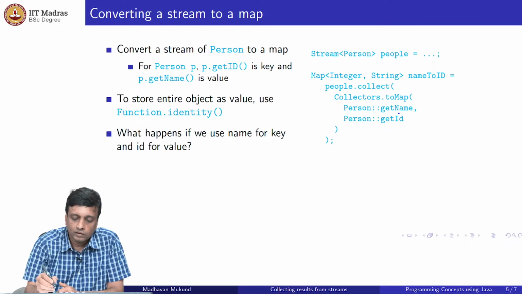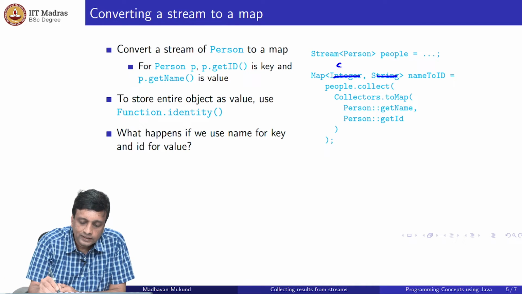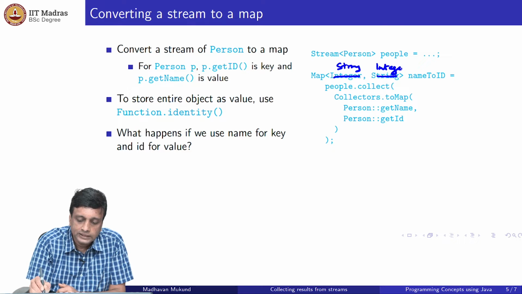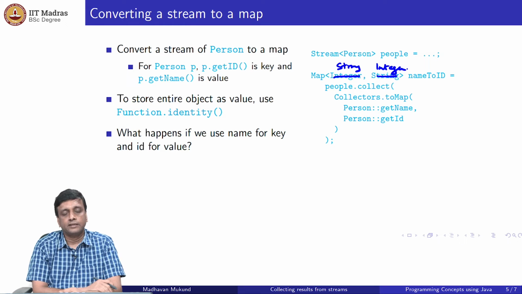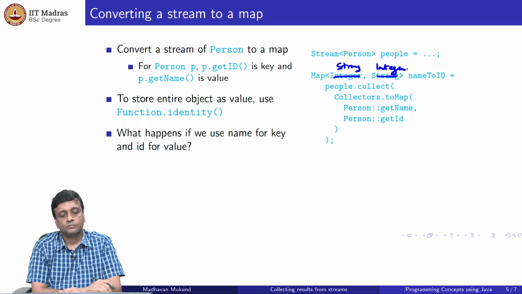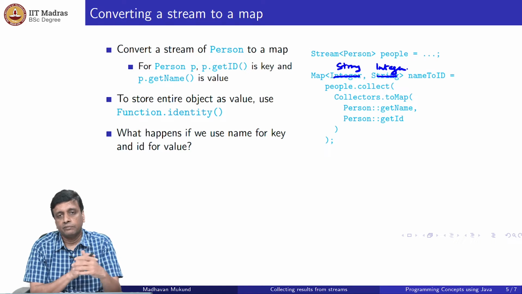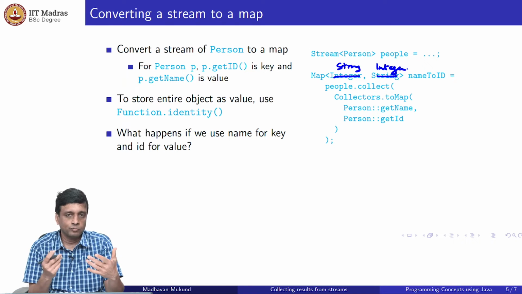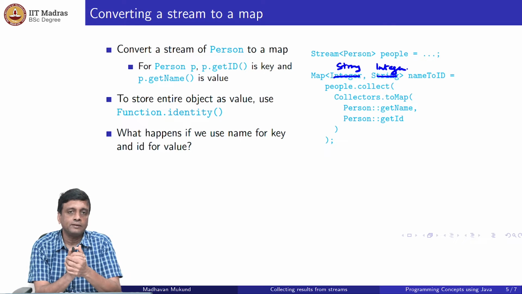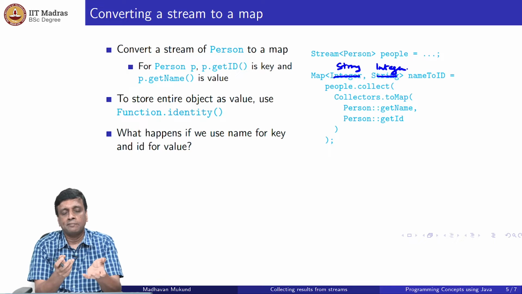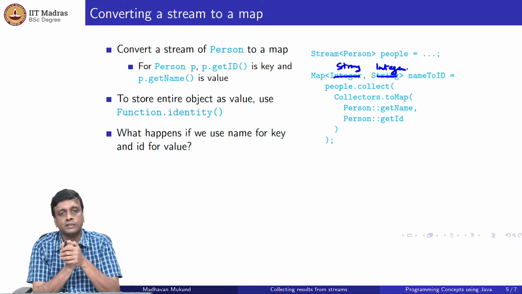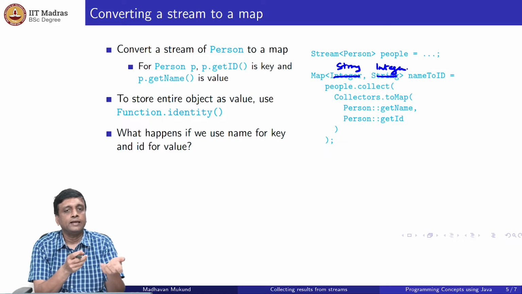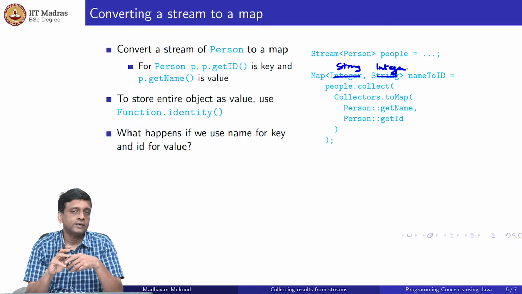So now let me correct this. What if we invert this? What if we had a map which takes the name as the key and the ID as the value? So we see, this is completely flexible for us. We have to interpret for each object in the stream how to generate its key and how to generate its value. It was logical, perhaps because we know something about these person objects, that ID was a natural key and name was a natural value. But what if somehow I decided to do it in reverse?